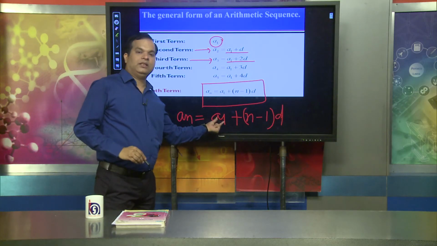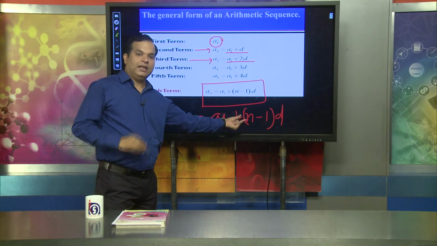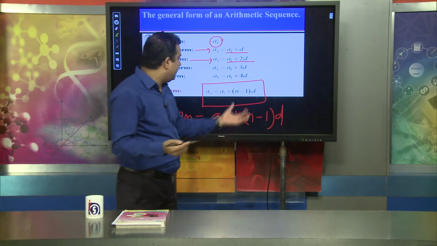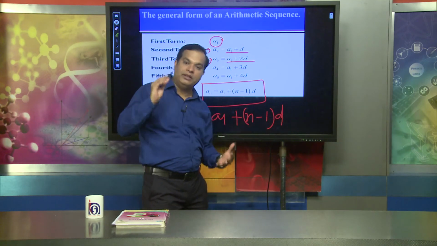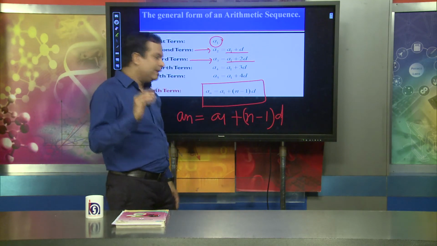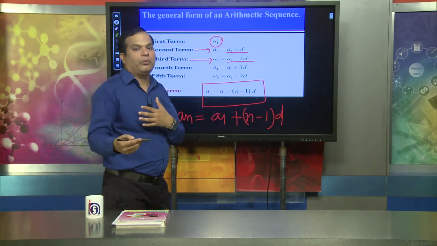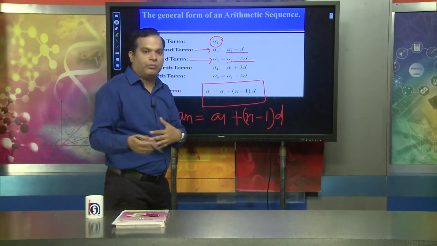A1 is the first term, N is the term number we are going to find out, and D stands for the common difference, okay. Then we can find, suppose I would like to find the 30th term, or the 40th term, we can find it.